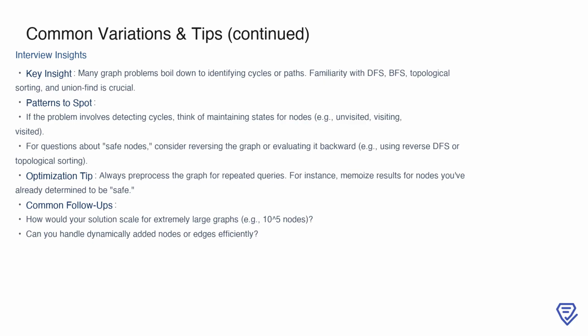Additionally, if you're dealing with multiple queries, pre-processing the graph and memoizing results for nodes already determined to be safe is a great optimization. Interviewers may also ask follow-up questions, such as how your solution would handle very large graphs with hundreds of thousands of nodes or how it could be adapted to handle dynamically added nodes or edges. Be prepared to discuss scaling and dynamic updates in your approach.